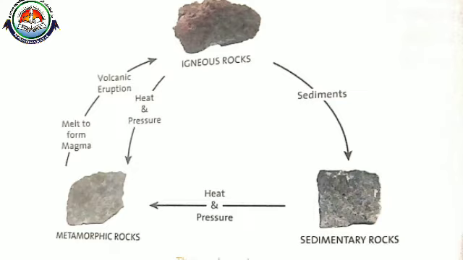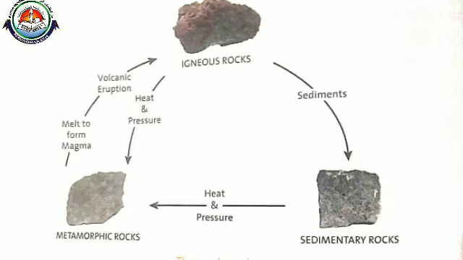Already I told you in the beginning that these rocks are continuously being formed, broken down into smaller pieces and then formed again. So when these igneous rocks break into small pieces, in this picture you can see on the left side, from the igneous rocks we are getting the sediments, and these sediments settle and form sedimentary rocks.